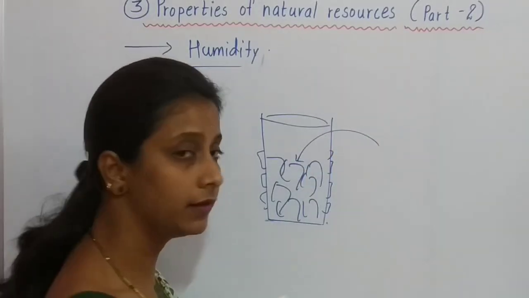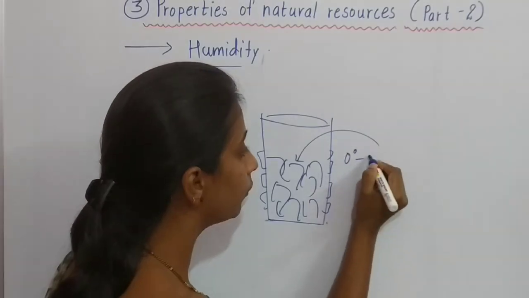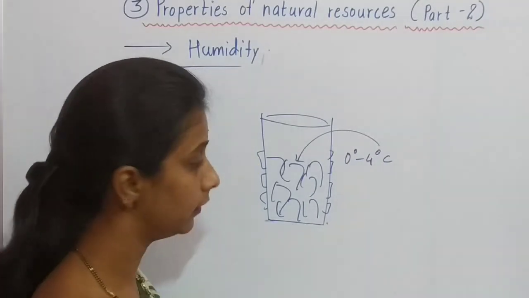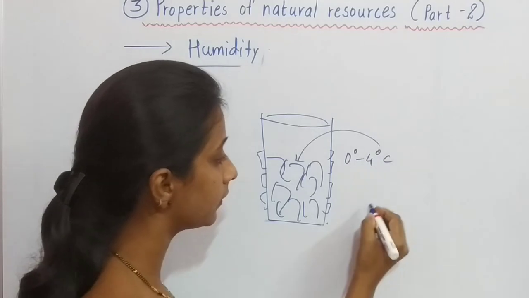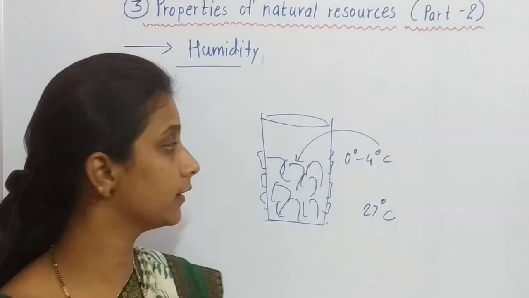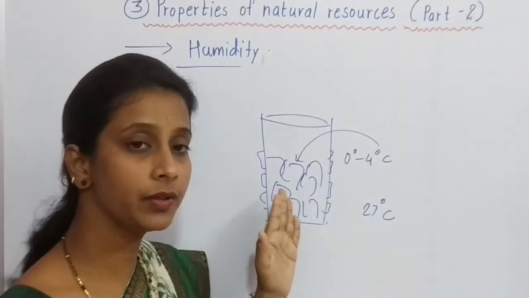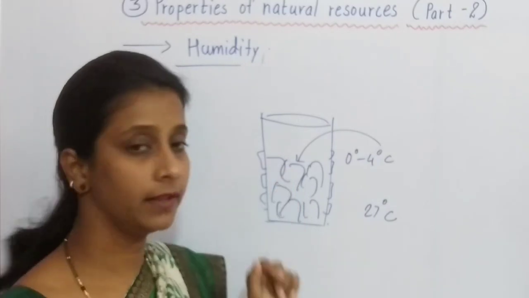Temperature inside the glass is very low. We know the ice cube ranges from 0 to 4 degrees Celsius, and the temperature outside the glass, that means room temperature, will be 27 degrees Celsius. High temperature is present outside the glass, very low temperature inside the glass.